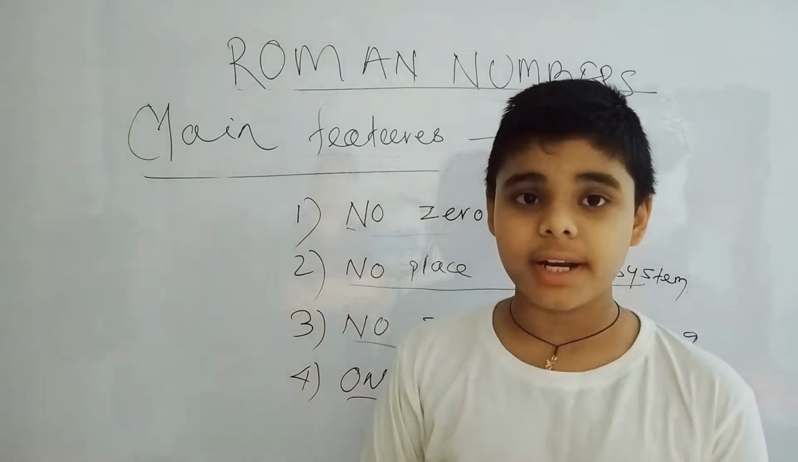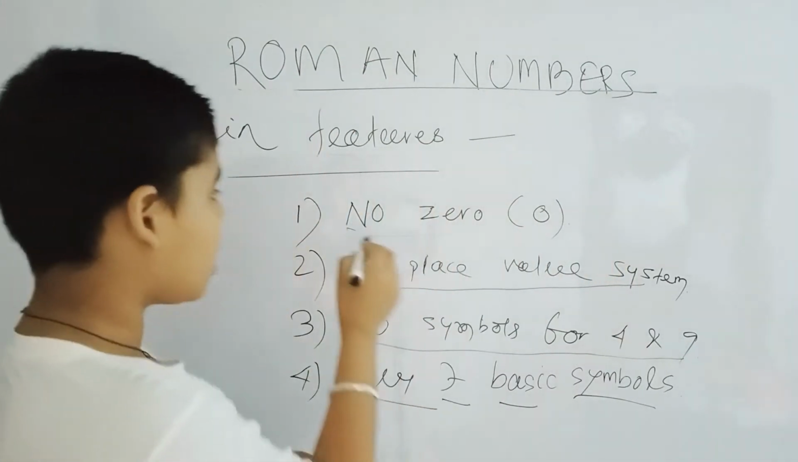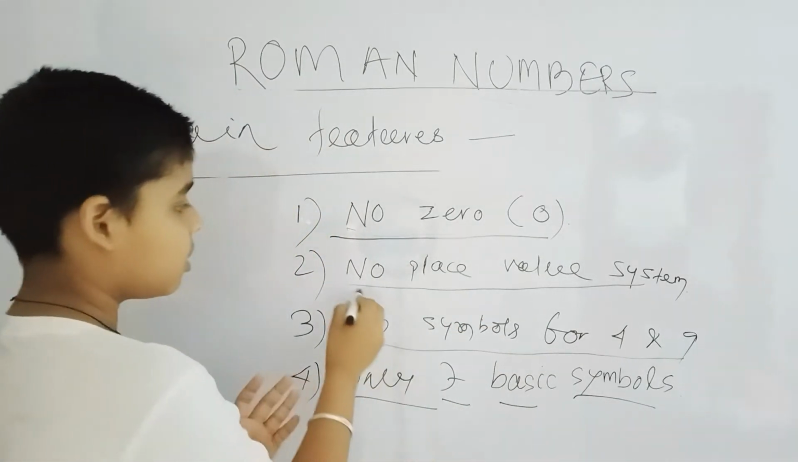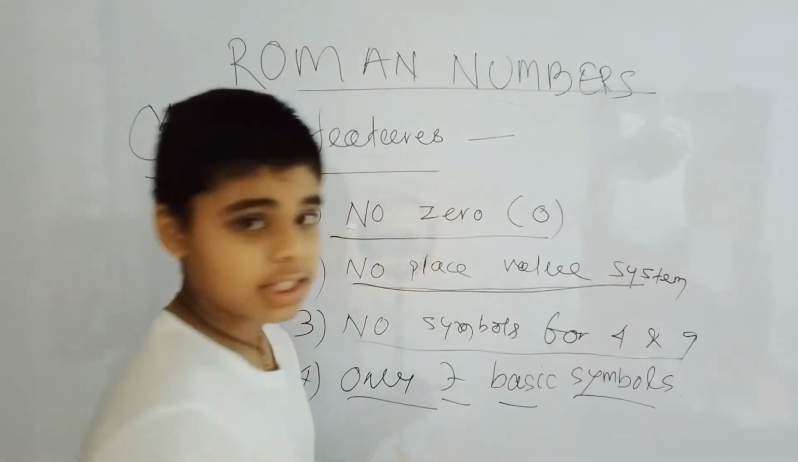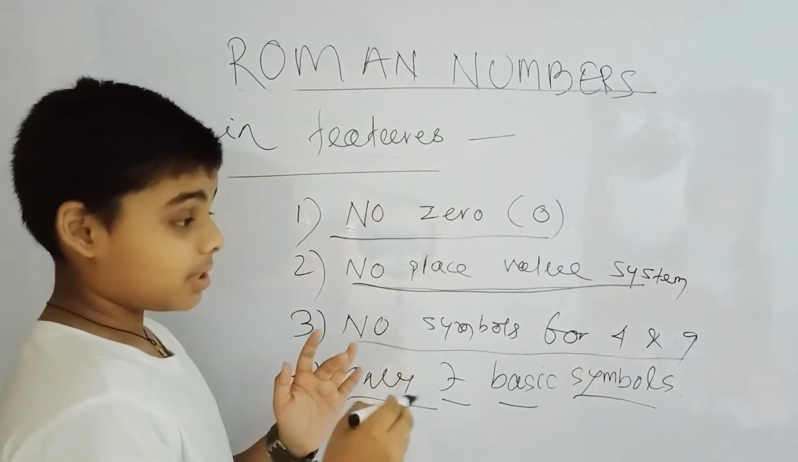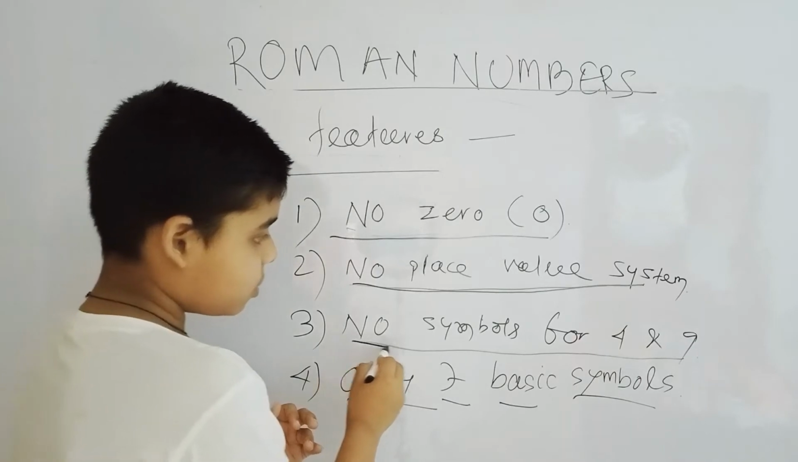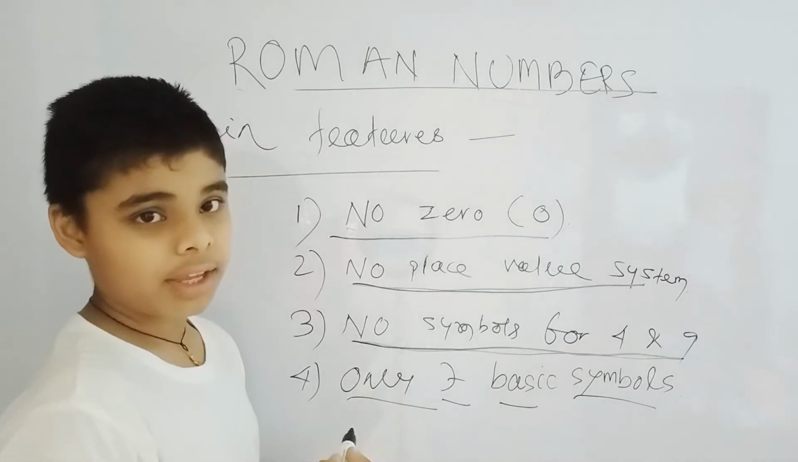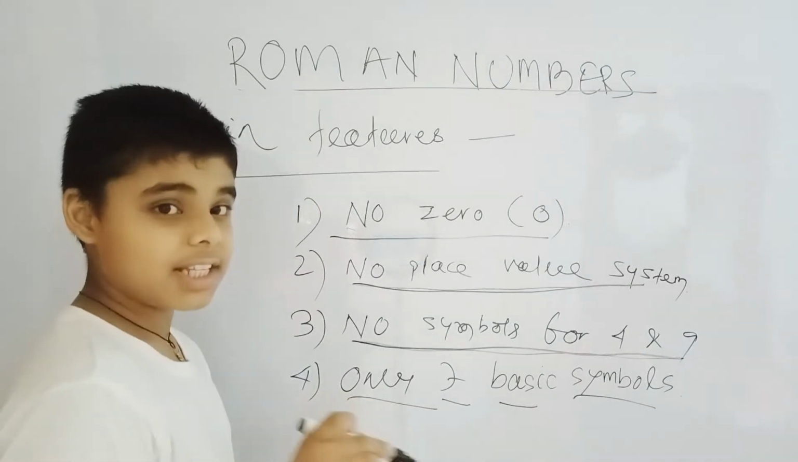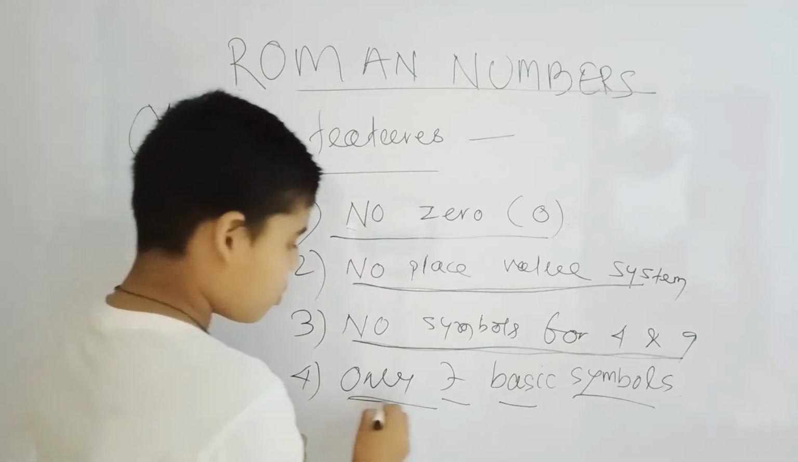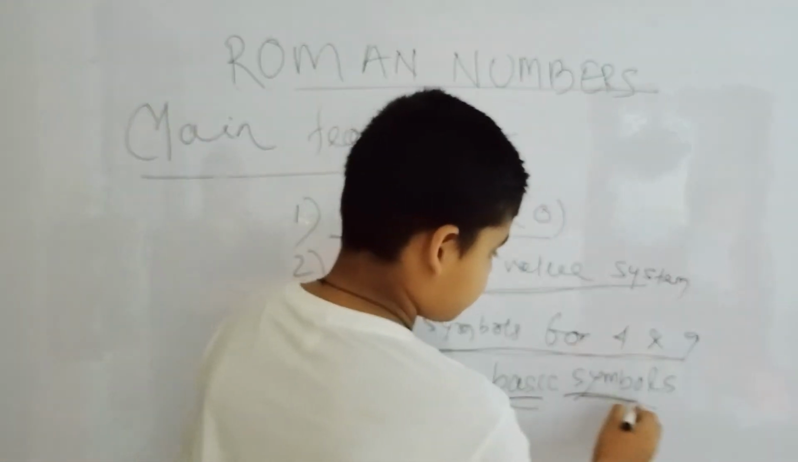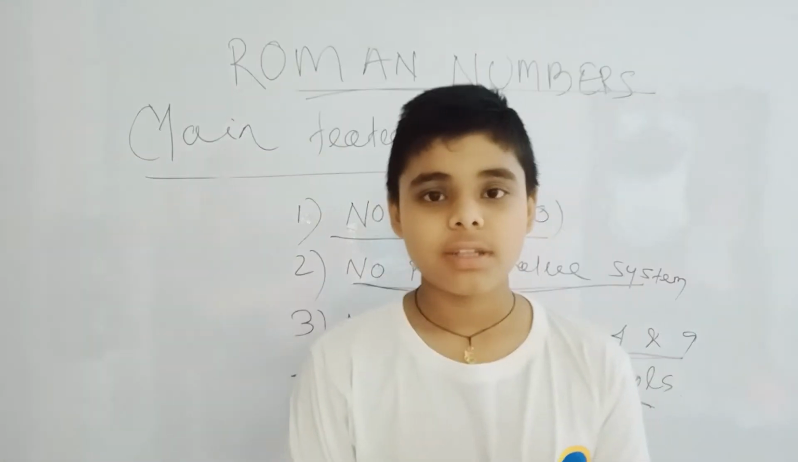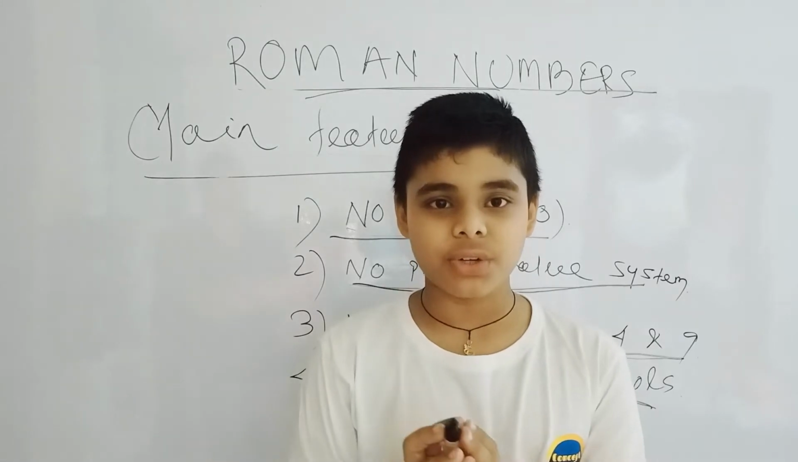Main features of the Roman numbers. Feature number 1, Roman numbers do not have any zero. These have no place value system. There is no symbol for 4 and 9; 4 and 9 are denoted in a different way. So we will discuss this in this video, so watch till the end. Only 7 basic symbols. In these Roman numbers, there are only 7 basic symbols.